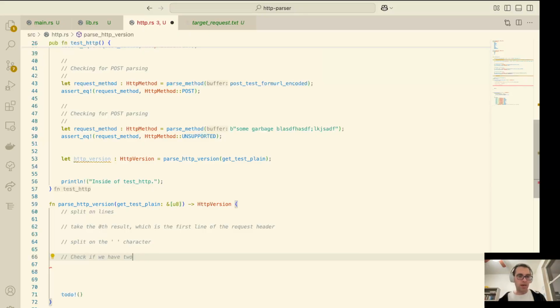Think of some ways where that can backfire. I can think of several. For example, what if somebody forgets the URI and just sends us a method and a version? In any case, we're probably going to send them a 404 because we're not going to be able to find the page that's called http:// blah, blah, blah. So, all that being said, we're gonna make this assumption here. All right, so check if we have two string segments.